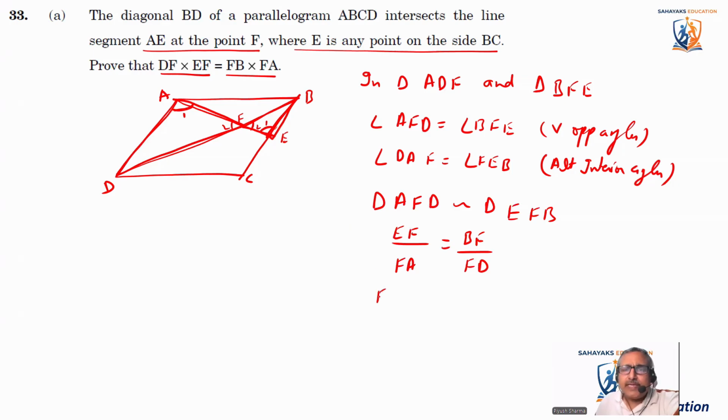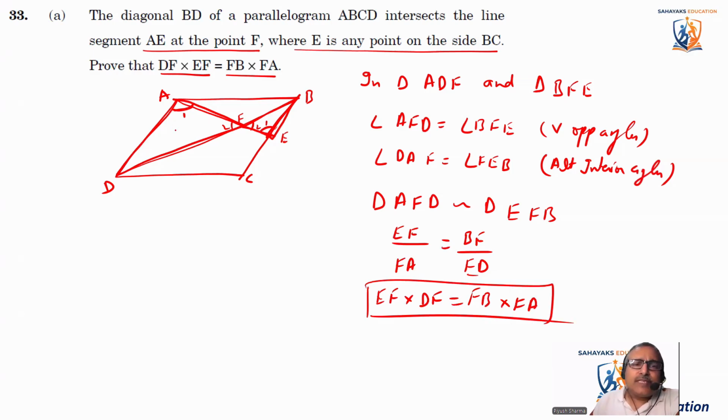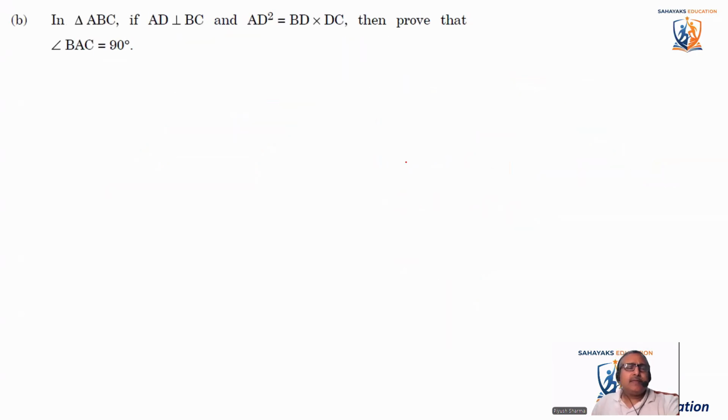It comes as EF multiplied by FD, which I'm writing as DF, and BF, which I'm writing as FB, multiplied by FA. So this is what we had to prove. Basically we had to prove this triangle similar to this triangle. Coming to the next, the second part.